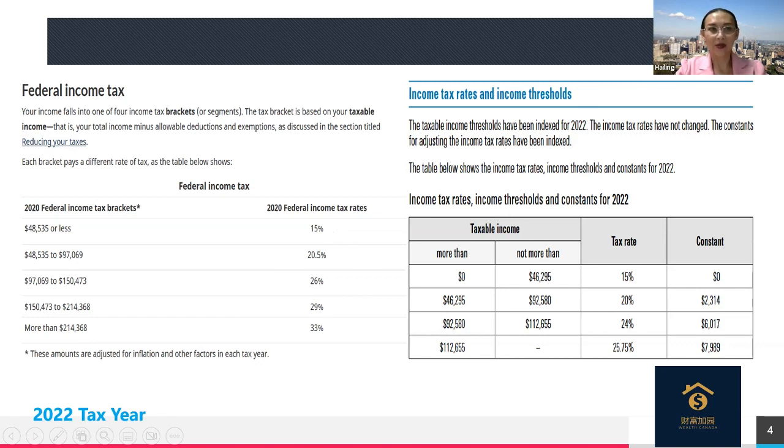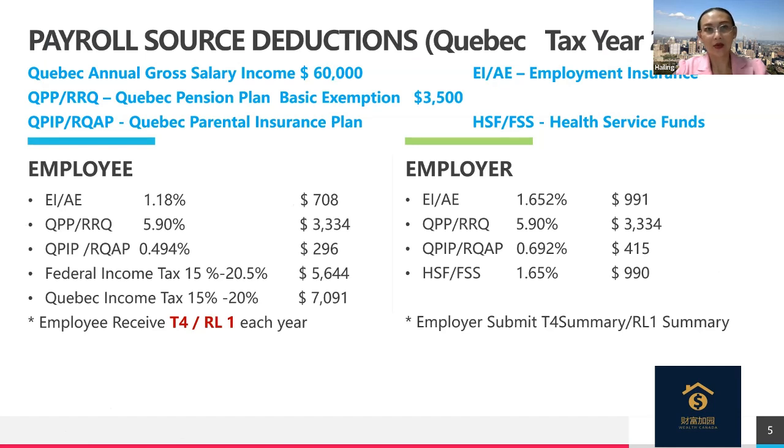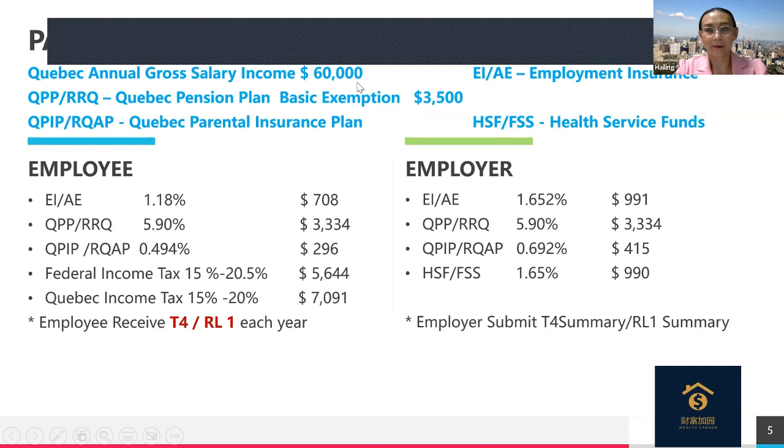So when we file income tax, we will know, okay, if my earning is in this range, then federal tax will be 26%. Also, the Quebec tax will be another 24%, right? So this is a quite high tax bracket. And source deductions. So let's look at an example. For example, you sign an employment agreement, and in that agreement says that your annual gross salary will be 60,000. But at the end of the day, you realize you don't have that amount of money to spend. Why? The reason is that we have many source deductions.